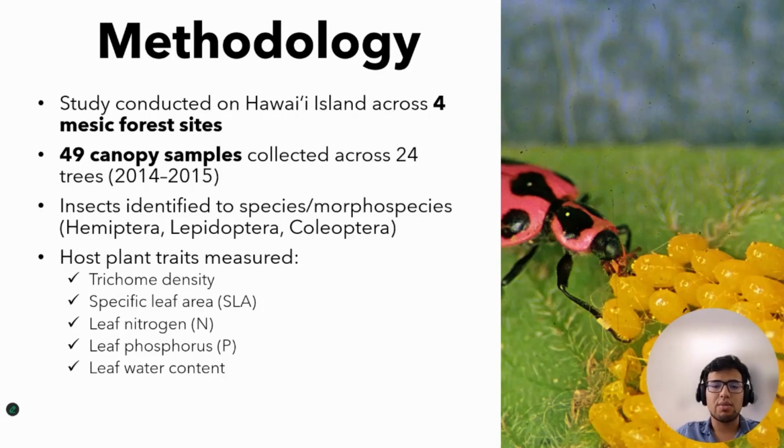For each tree, several plant traits were measured, including trichome density, specific leaf area, leaf nitrogen, leaf phosphorus, and water content. These traits are known to affect palatability, access to leaf surfaces, and also resource quality for herbivores.